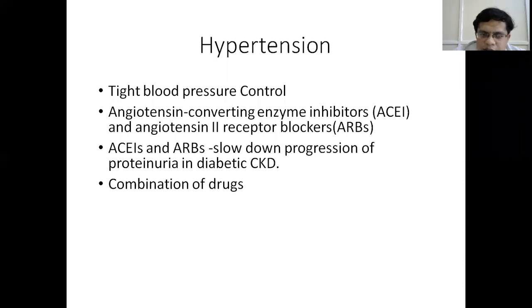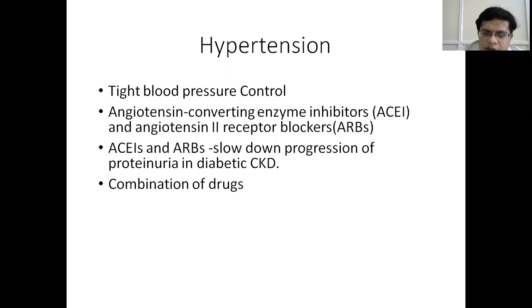Suppose the blood pressure is not controlled with ACE inhibitors and ARBs, we can use a combination of drugs like calcium channel blockers or central sympatholytics like clonidine or prazosin to reduce the blood pressure. Initially, when ACE inhibitors and ARBs are administered, there is increase in the serum creatinine levels because they decrease the EGFR. Also there is increase in the potassium because angiotensin 2 helps in the excretion of potassium. If you block it, then there is increase in the potassium levels.